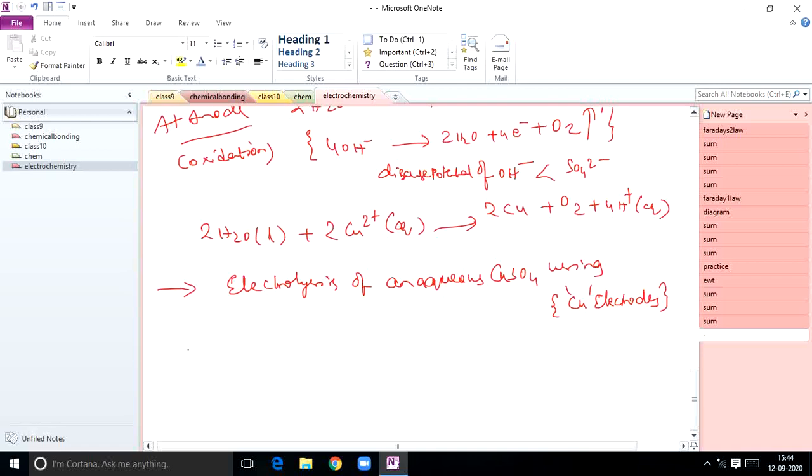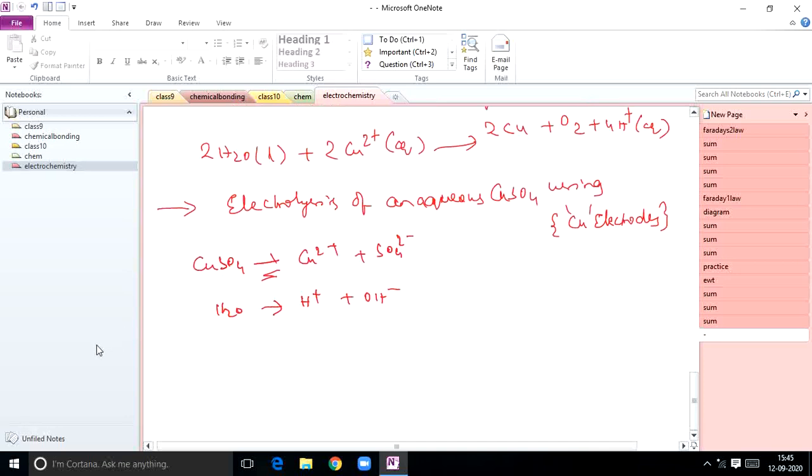Here the same equations you can take. Copper sulfate splits into Cu2+ and sulfate ion, and water turns into H+ plus OH-. As previously, what happens at the cathode? Reduction takes place at the cathode.